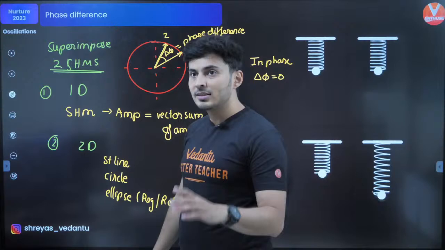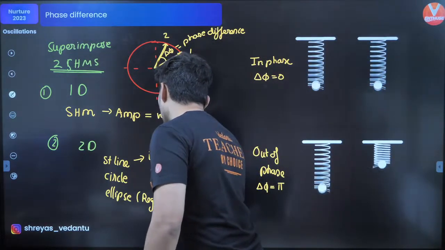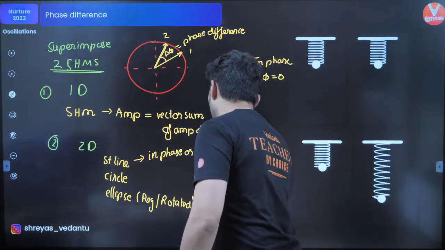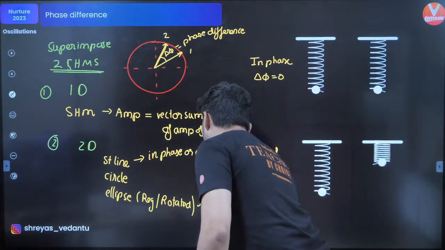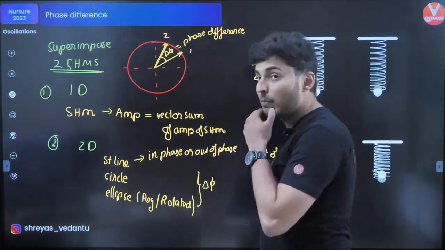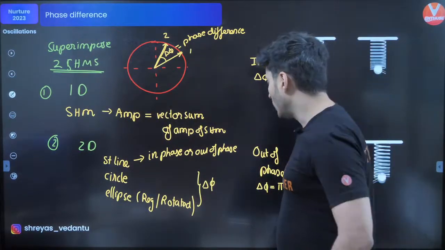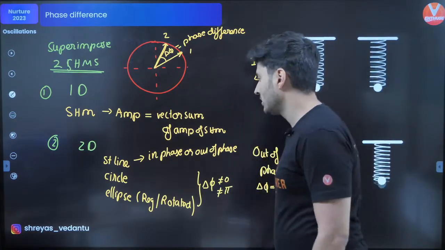If you recollect, a straight line is when they are in phase or out of phase. The other shapes happen when delta phi is not 0 and not pi radians.